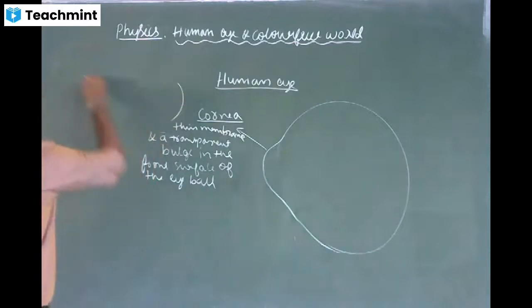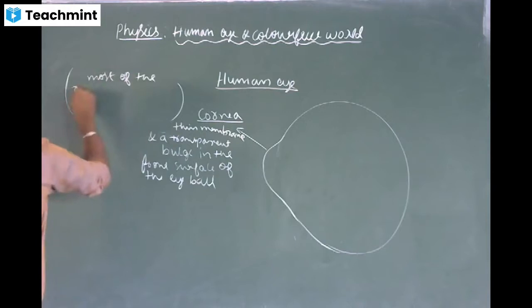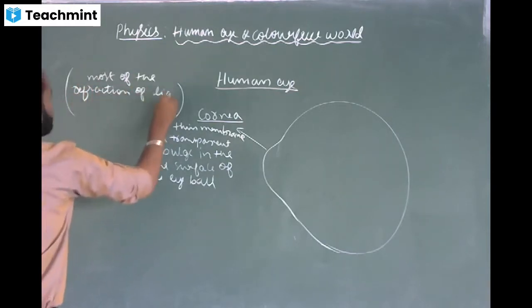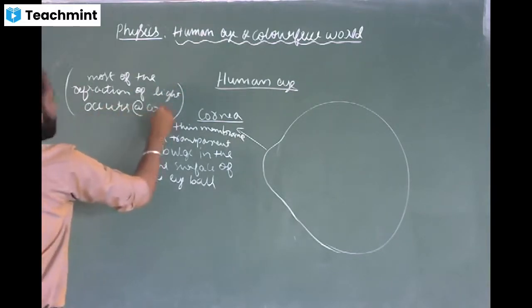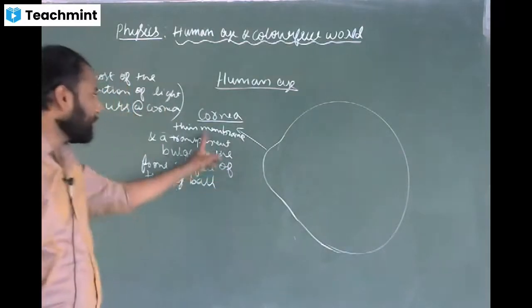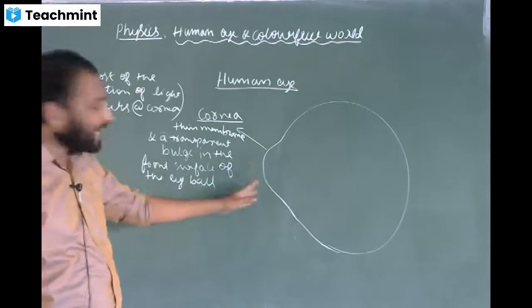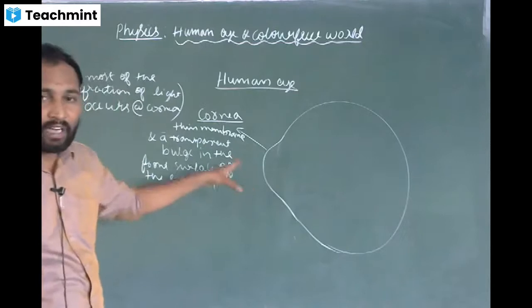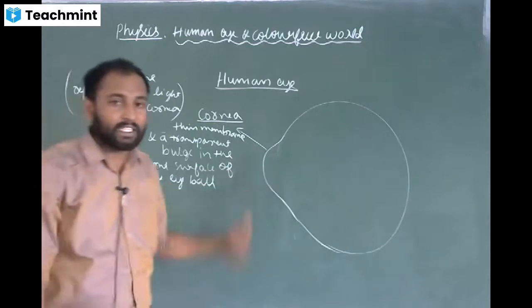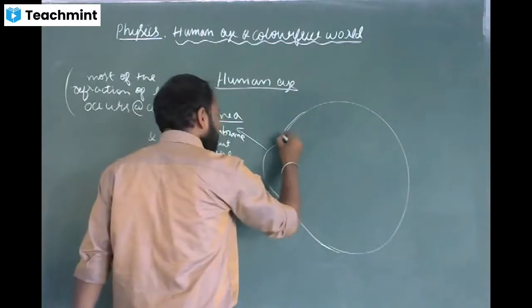So the cornea is a thin membrane and a transparent bulge in the front surface of the eyeball, and most of the refraction occurs at the front surface, that is the cornea. So this is the cornea.